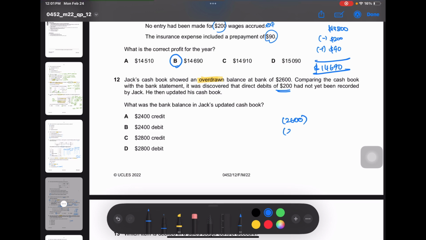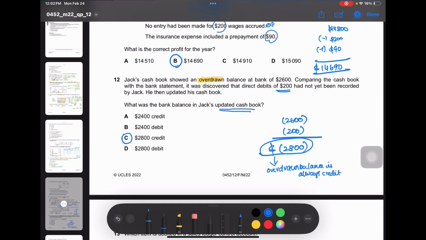So you have to subtract 200, which will again give you a balance of negative 2,800, which is an overdrawn. But in this case, since they're asking for cash book, an overdrawn balance is always credited in the cash book, and it's debited in the bank statement.